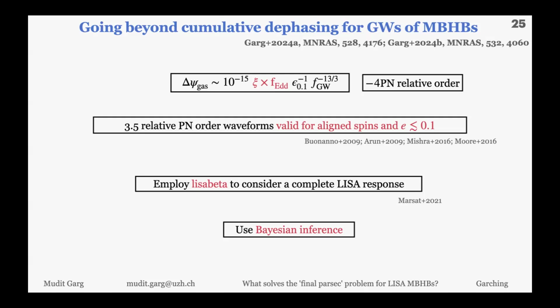We employ the LISA Beta software developed by Marsat et al., which considers the LISA response, like how LISA will be in motion, and we also have to do time delay interferometry to mitigate the overwhelming laser noise. And in the end, we want to use Bayesian inference because we want to vary all the parameters, mass, mass ratio, spins, time of coalescence, so that we can confidently say we have detected something.